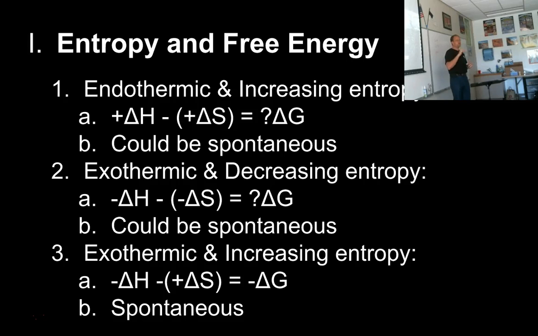And so you're increasing the randomness and the chaos of the universe in your beaker. And so this is a positive delta H term and a positive delta S term. Depending on which one of these is bigger, when you do a subtraction, you may get a negative answer for delta G or you may get a positive answer for delta G. This could be a spontaneous reaction.